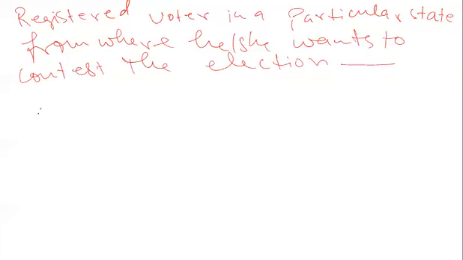You know that Puducherry is there. How many seats in the Rajya Sabha are from Puducherry? Can anyone tell me?